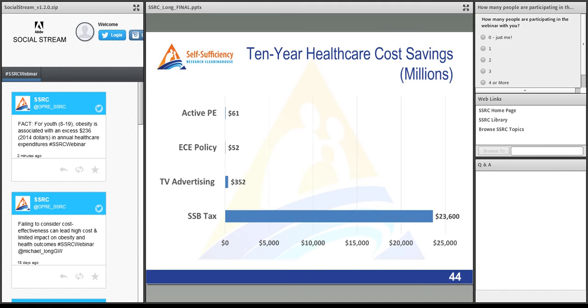One, they have relatively small effects per person. They reach a smaller part of the population, but they're also targeting children. And as I showed earlier, there really aren't substantial differences in healthcare costs at very young ages.